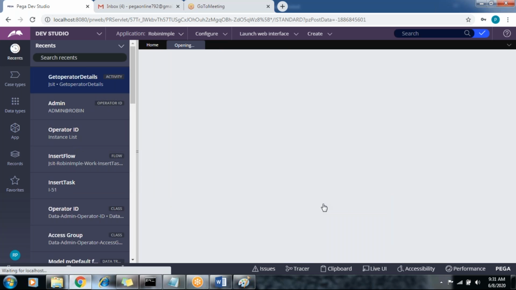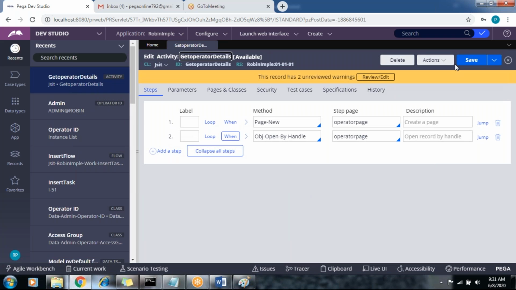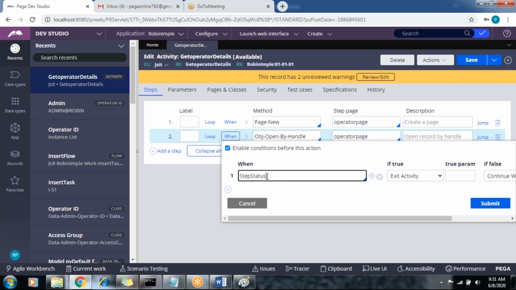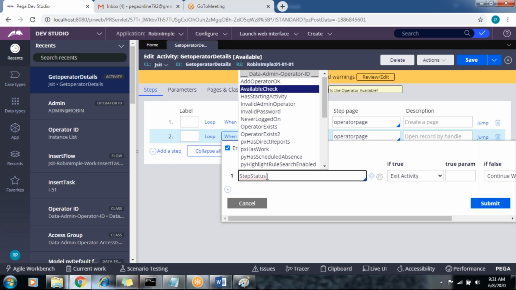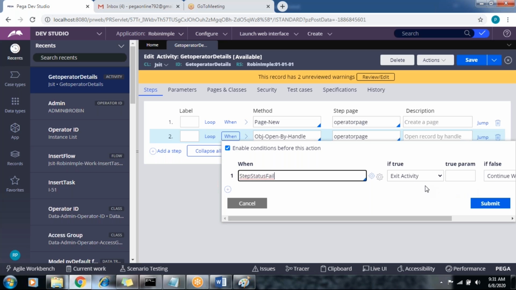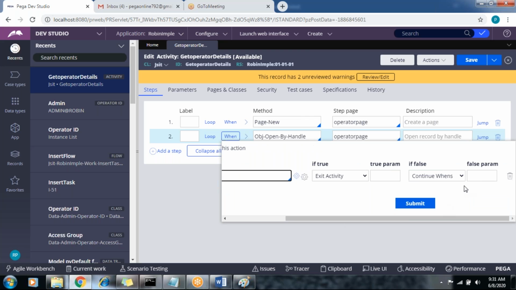So, get operator details activity. What I'm going to do here, instead of step status code, I'm going to apply the step status fail. Fine. So in the same thing, exit activity, continue activity. What will happen? If step status fail, I'm going to apply the jump ladder step here from ABC. If it is step status fail, I'm going to set some error message and jump to ladder step.